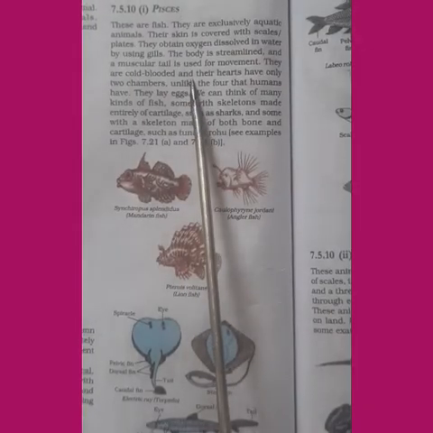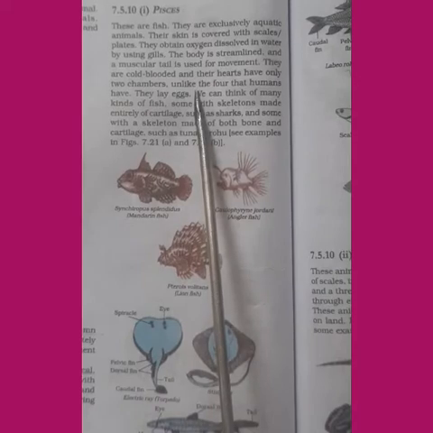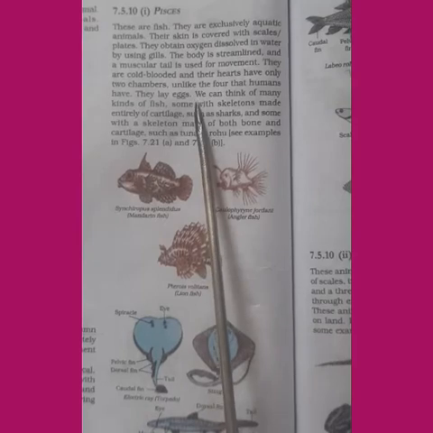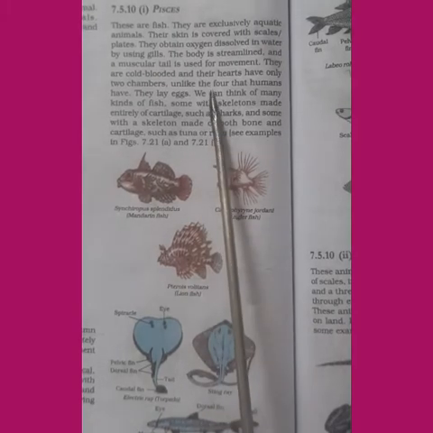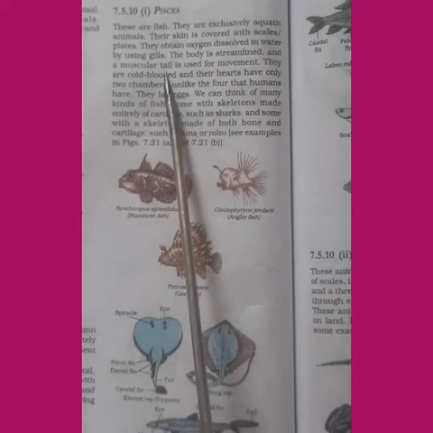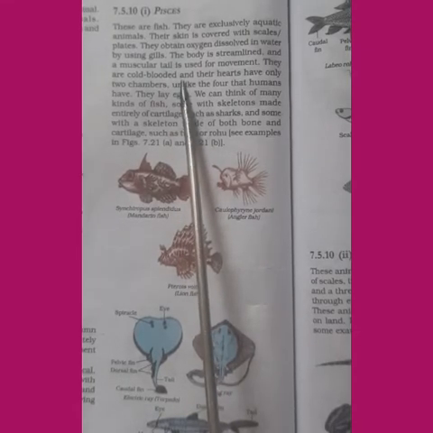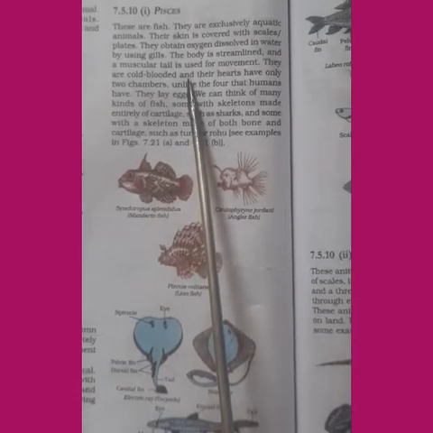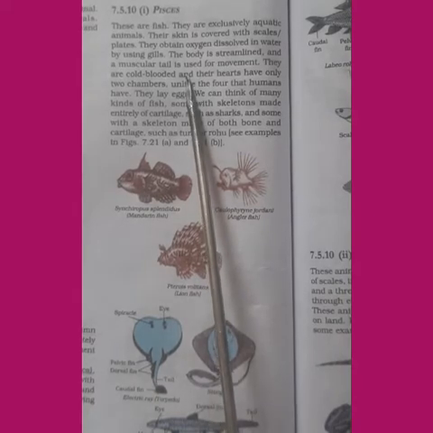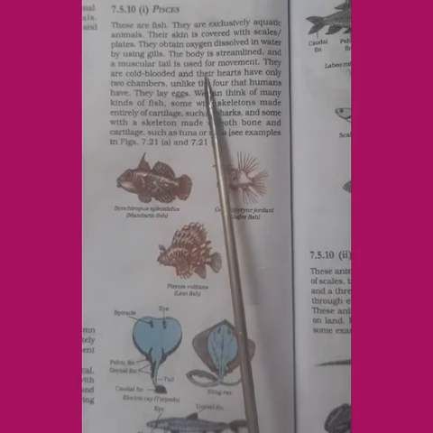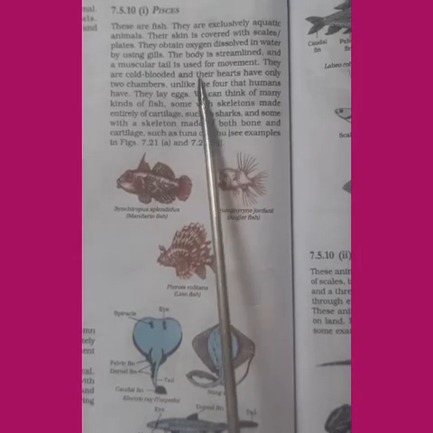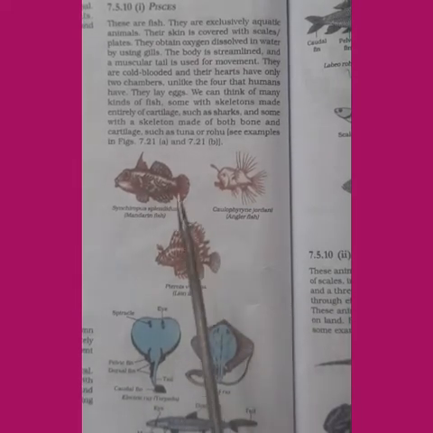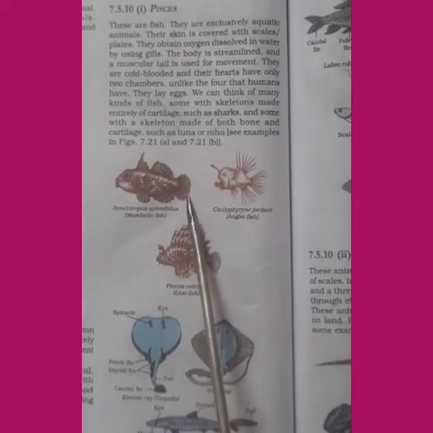Pisces. They are called fish in common, and you might have seen different varieties of fish, isn't it, children? Yes, and many of the fishes are edible also. The skin of the fish is covered with scales or plates, and they have gills as their respiratory organ by which they can obtain oxygen dissolved in water. So, by using gills, these fishes use the oxygen dissolved in water for respiration. The body is streamlined like this. Yes? And a muscular tail is used for movement.